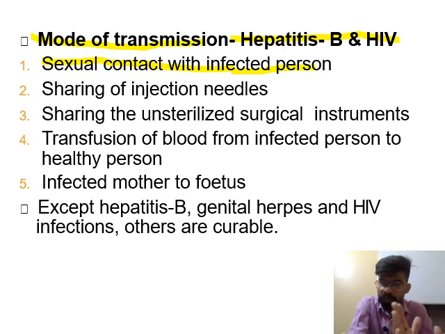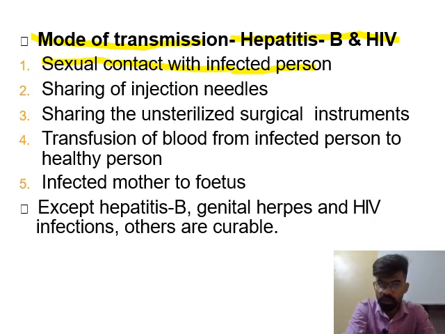If a female or a male is infected with HIV or hepatitis B, and this female or male undergoes sexual contact with the opposite partner, the infection can be transmitted from the infectious person to the non-infectious person. Means the infection will transfer from the diseased person to the person who is healthy.